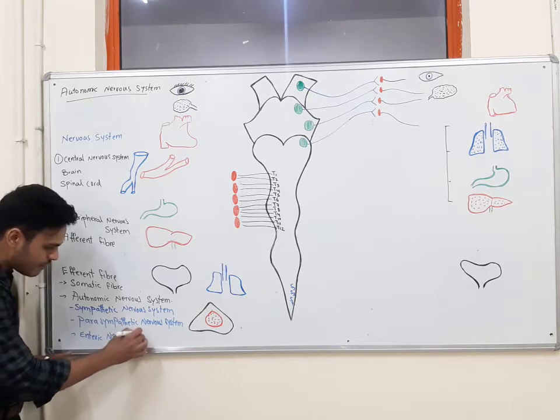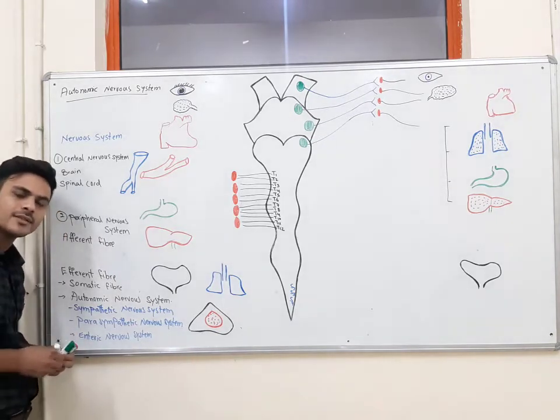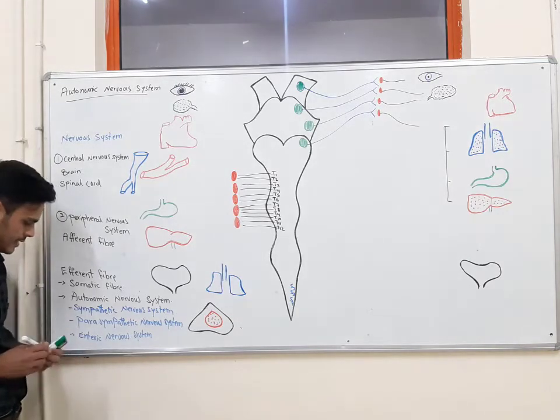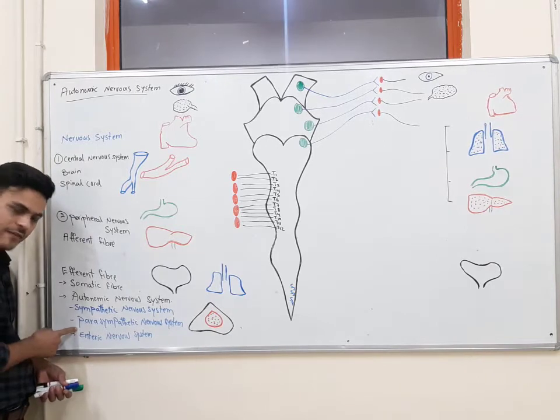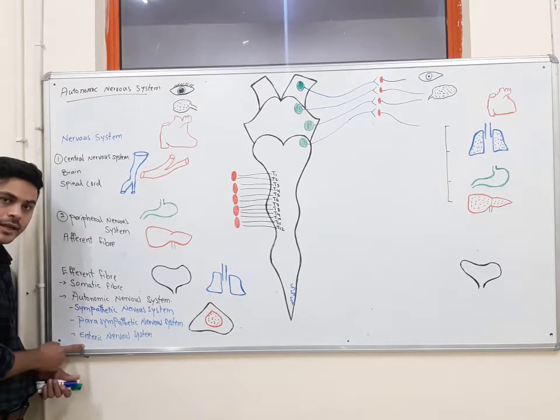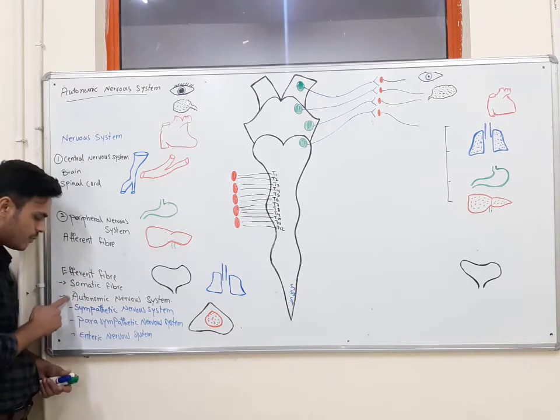So the fibers which transfer motor signals to the involuntary organs are sympathetic fibers, parasympathetic fibers, and enteric fibers. Now today we are going to talk only about the autonomic nervous system.